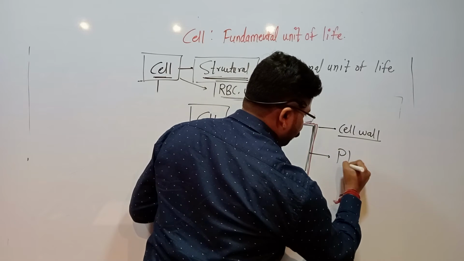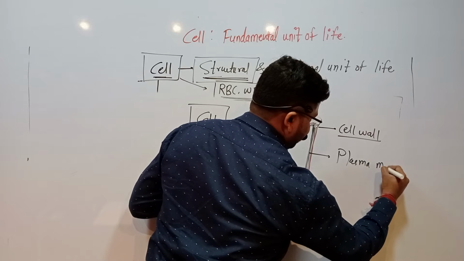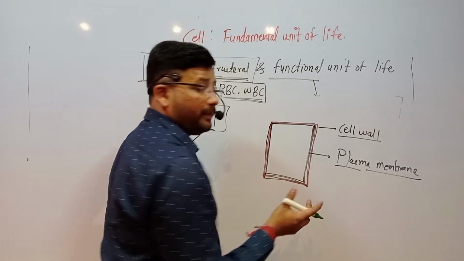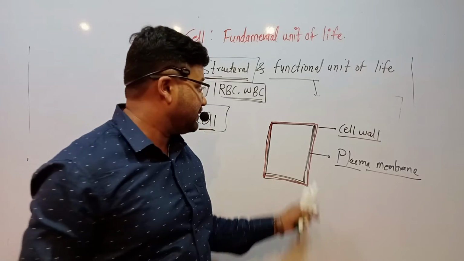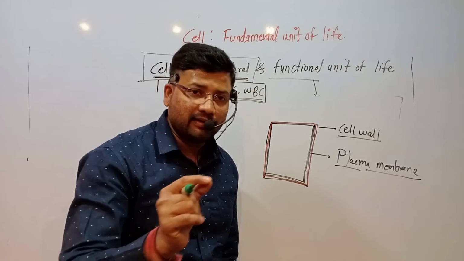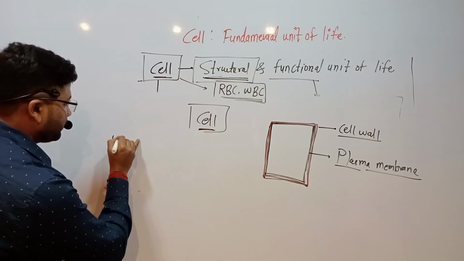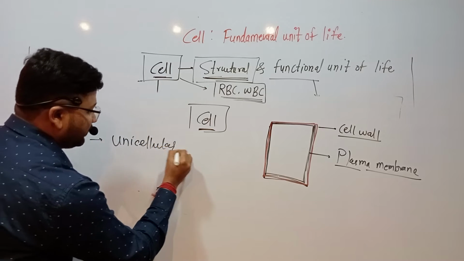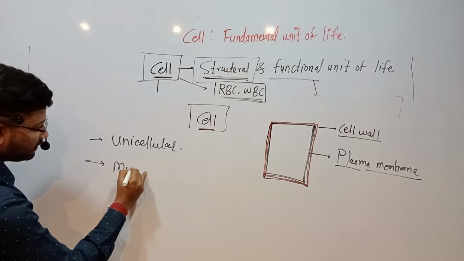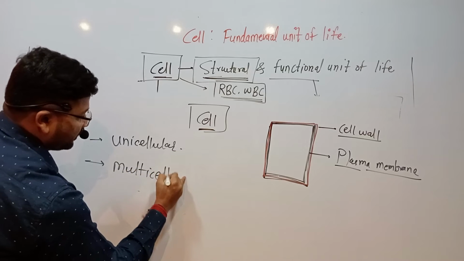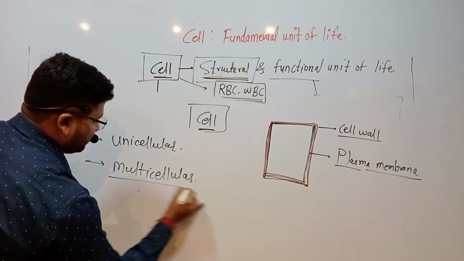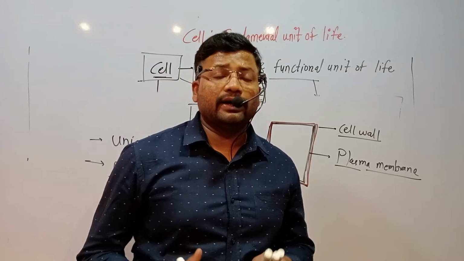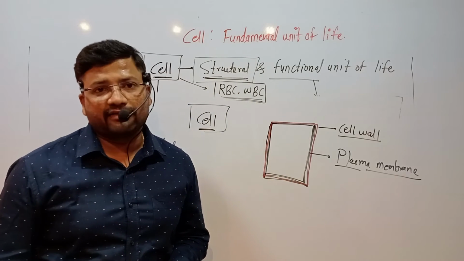Many different organelles are present in one single cell. Some organisms are unicellular, some organisms are multicellular. Humans like us are multicellular organisms.